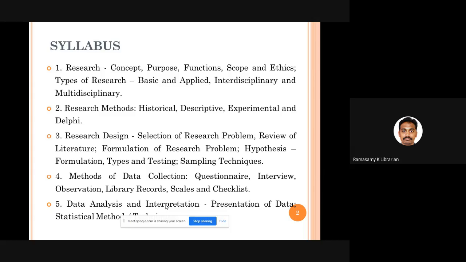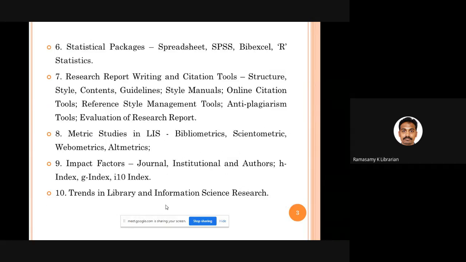Then we talk about what is a research design, how you can select a problem for your research, how to conduct review of literature, and what about hypothesis, how to frame the hypothesis, how to test the hypothesis, what are the various sampling techniques we have, what are different methods that can be adopted for collecting data from the respondents, how to analyze the data so collected from the respondents, what are different statistical packages that are available for analyzing